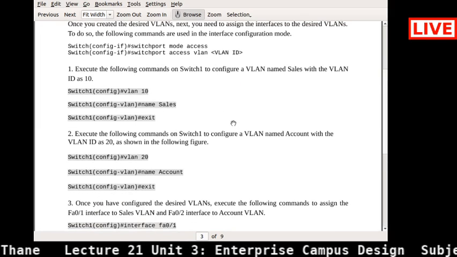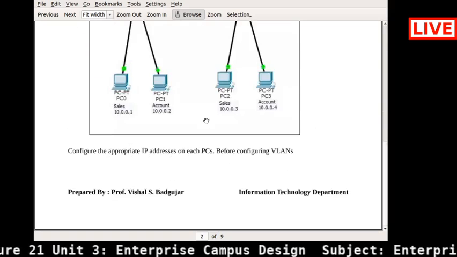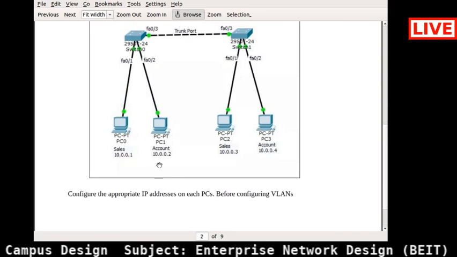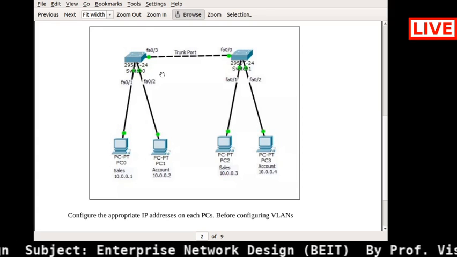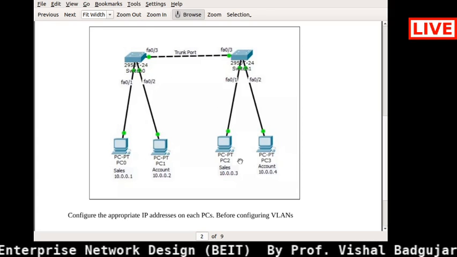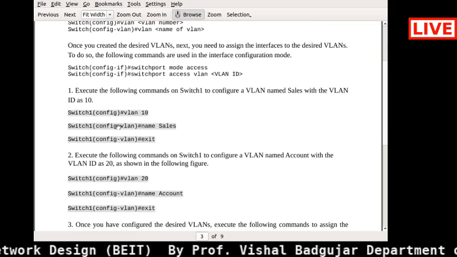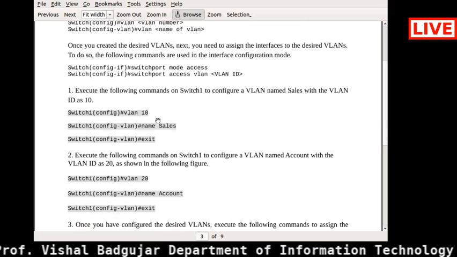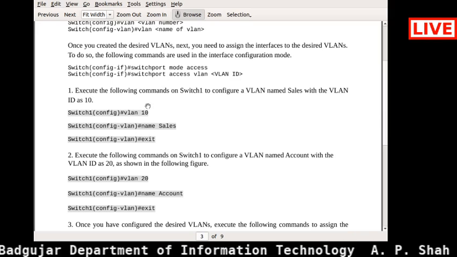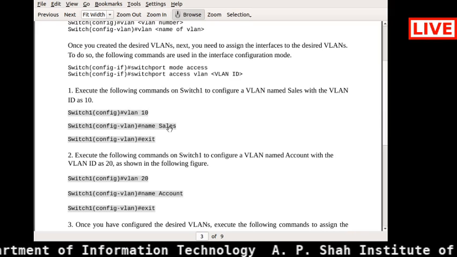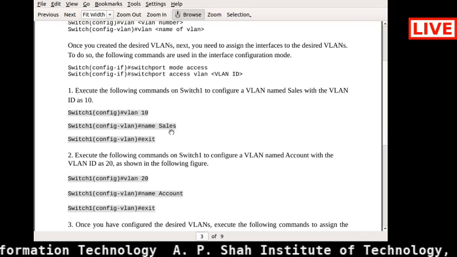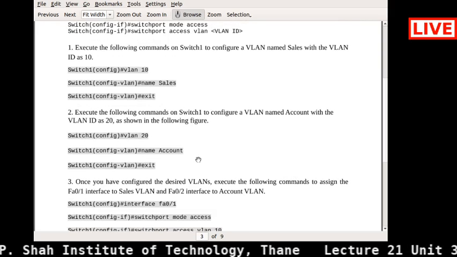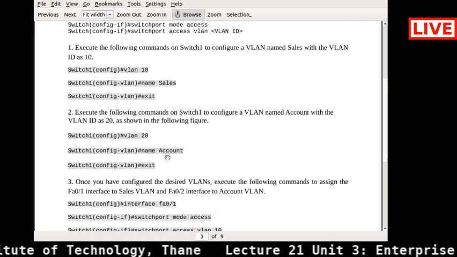For configuring, I want to create two VLANs. First VLAN 1 for this particular switch and VLAN 2 for this particular switch. I am giving the names of my VLANs. So vlan, VLAN ID, whatever it may be, 10, and the name of that VLAN 10 equals sales, for example. I am giving the name 301 here. Here also VLAN 20, and the name I am giving is 302, for example.